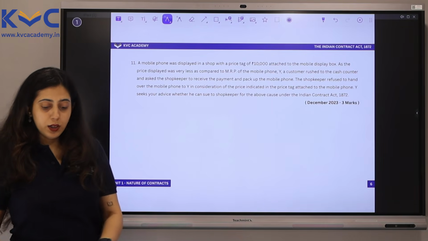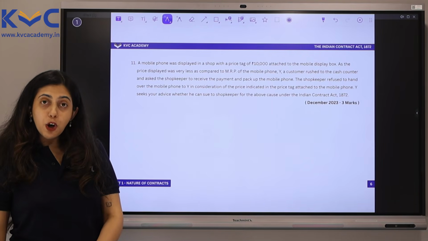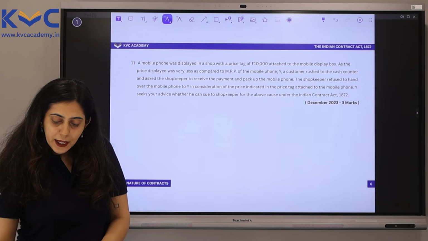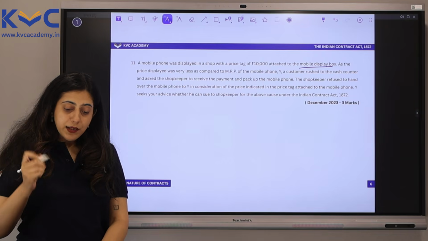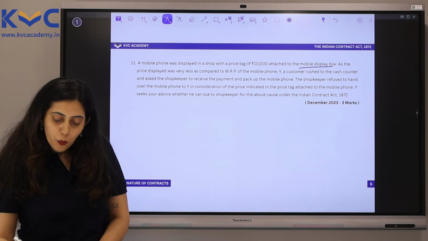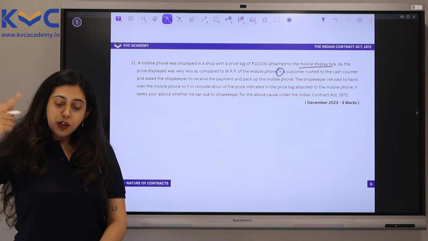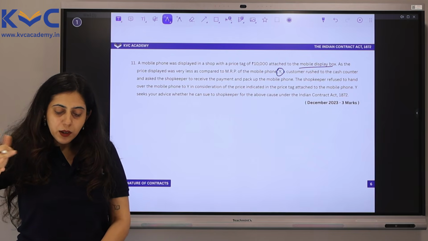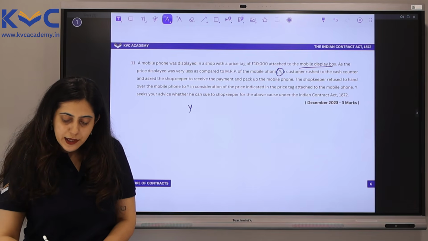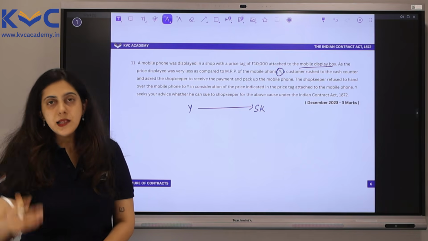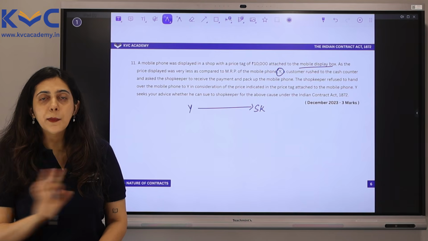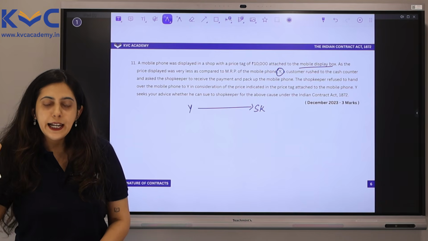Next question. A mobile phone was displayed in a shop with a price tag of 10,000 rupees attached to the display box. As the price displayed was very less compared to the MRP of the mobile phone, a customer rushed to the cash counter and asked the shopkeeper to take the payment and pack up the mobile phone. So he's rushing to the shopkeeper and saying, boss, pack this phone for me and take your 10,000 rupees. It is way less than the MRP. I am not going to risk it. I am going to buy this phone right away.